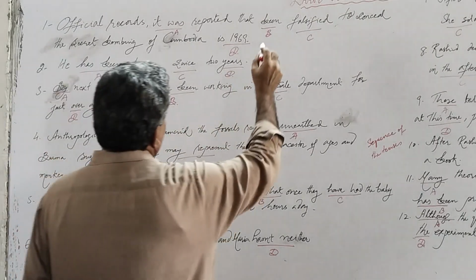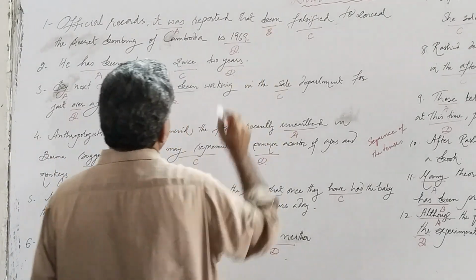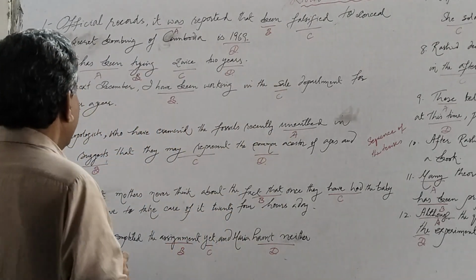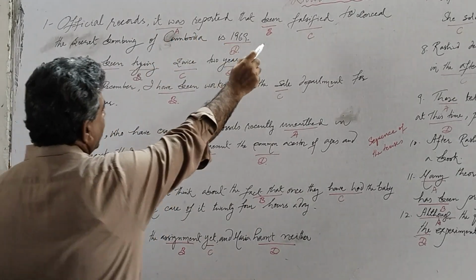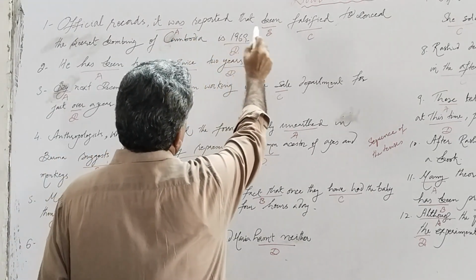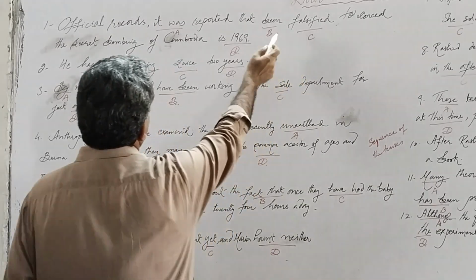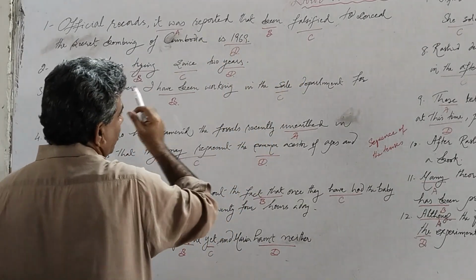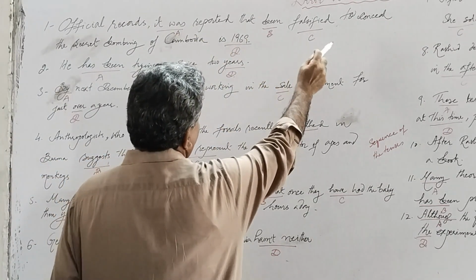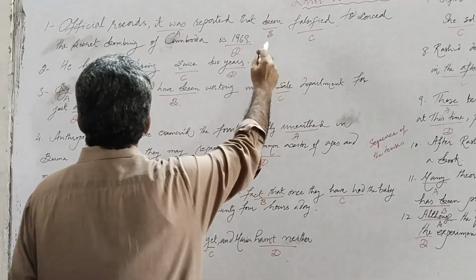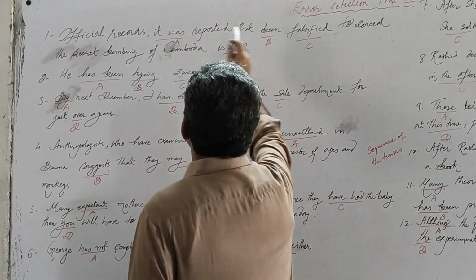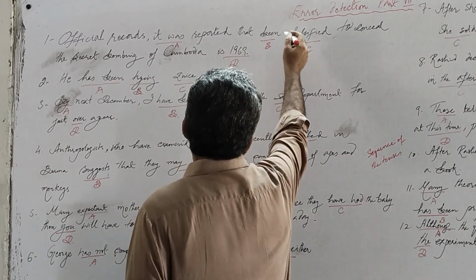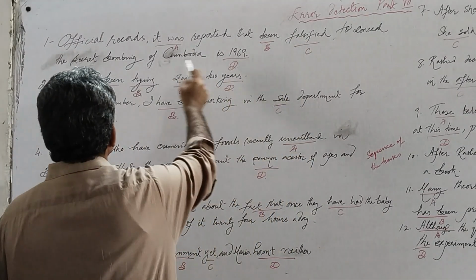So here is some error. As it is written here, it was reported. So it was reported and this event happened before that event. So the falsification of records should precede this event. So this must be in a perfect tense.